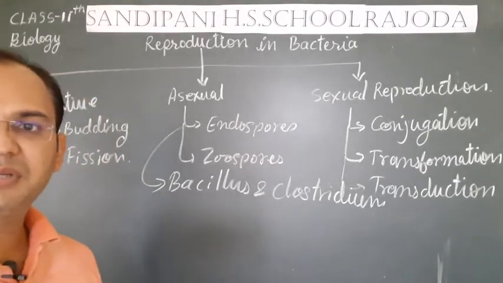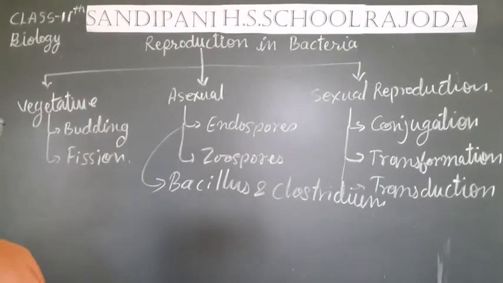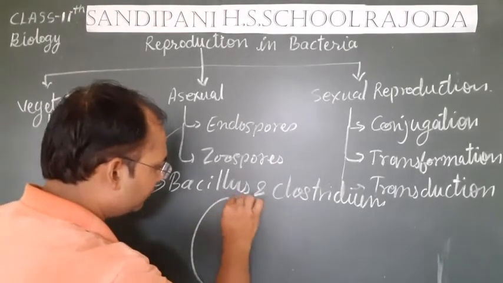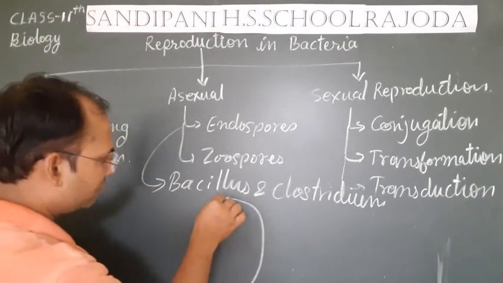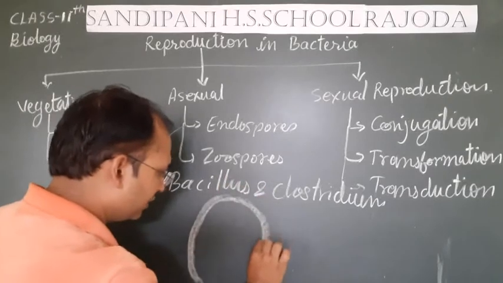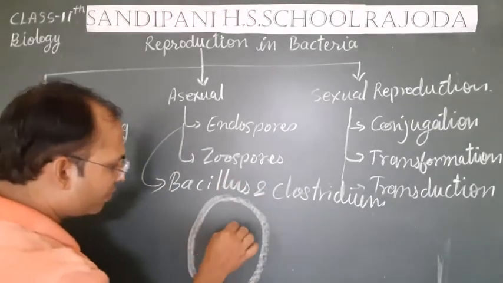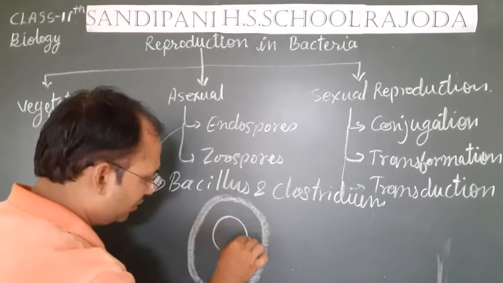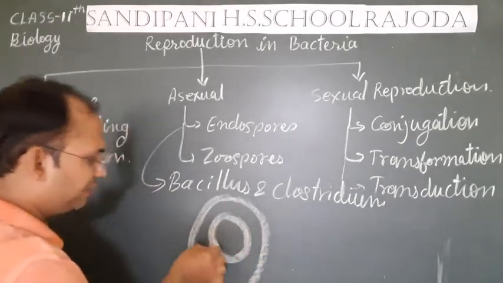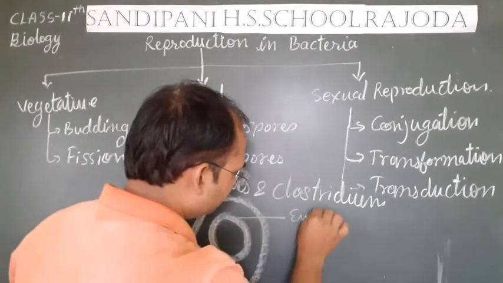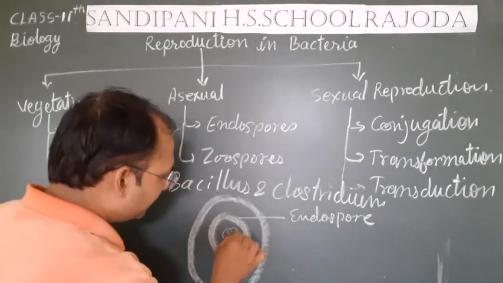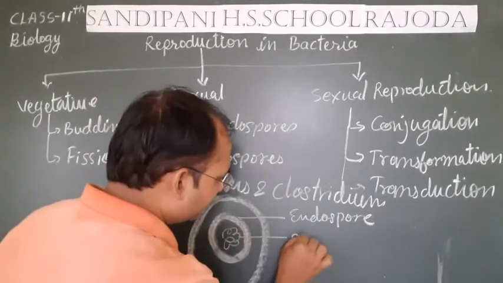These endospores are formed inside the bacterial cell. This is a bacterial cell and this is the bacterial membrane outside the cell, and inside the bacterial cell these endospores are formed. This is the endospore, and inside the endospore the genetic material is present.